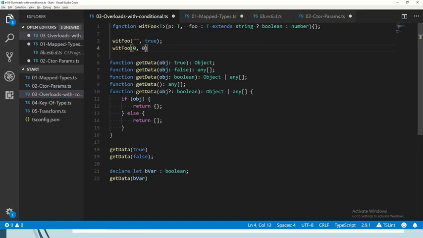Okay, so using that we can actually simplify our multiple signatures, right? We can still have the one that doesn't take any parameters, but if it takes a parameter, we can say that that parameter is going to be of type t. And what can we say about t? Well, it's going to be true or false, so it has to extend bool, right?